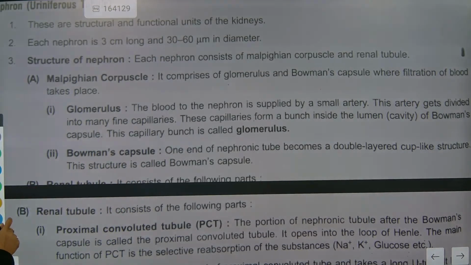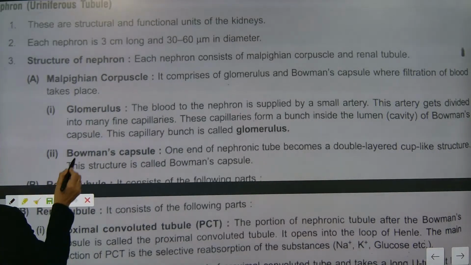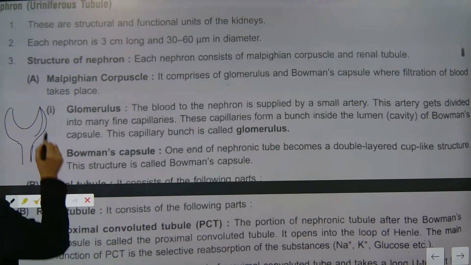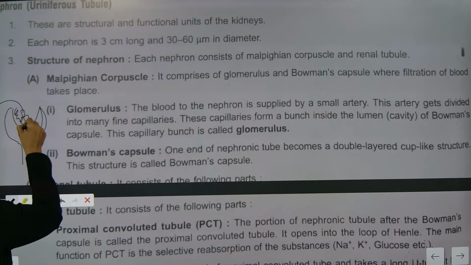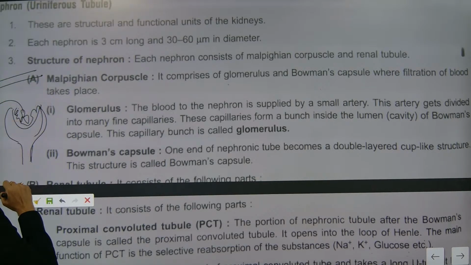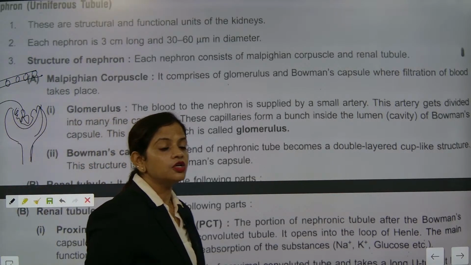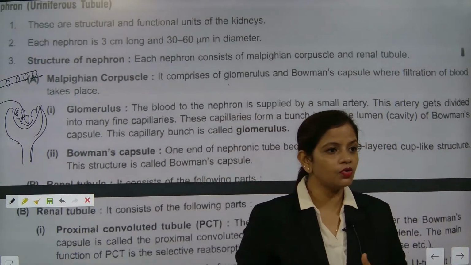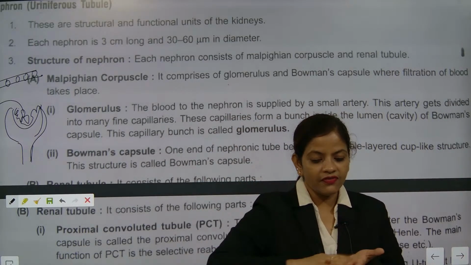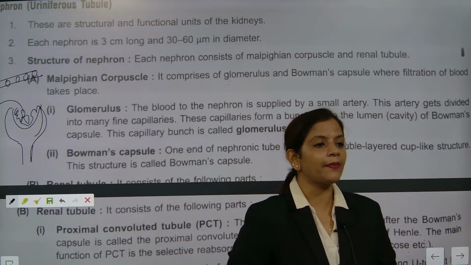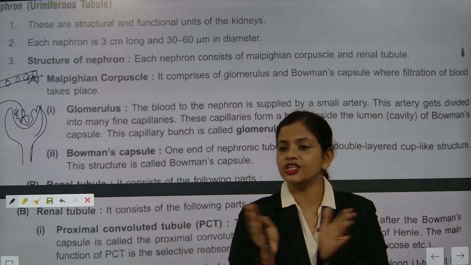Now let me draw this part so that it becomes very easy for you. First you see this U-shaped tube will be there, and inside, thin blood vessels will be there. Got it? These blood vessels will look like this wire. In this wire, big holes will be there. Why will these holes be there? So that blood cells will not come out, only fluid will come out. These are very porous capillaries, which allow the exchange of material.